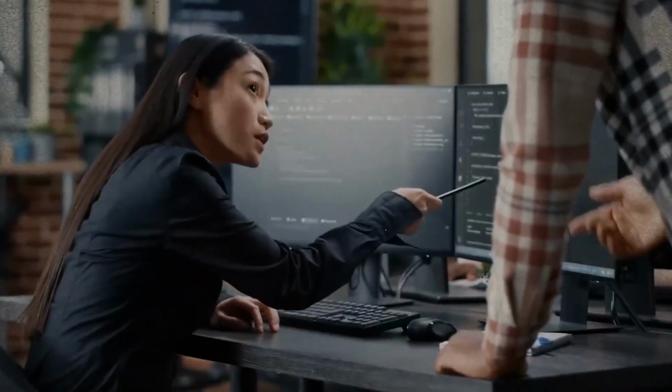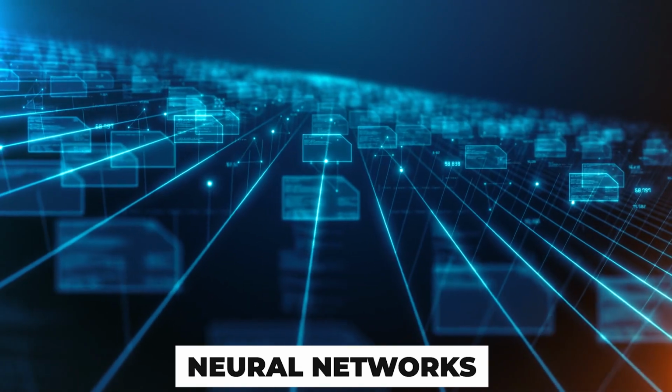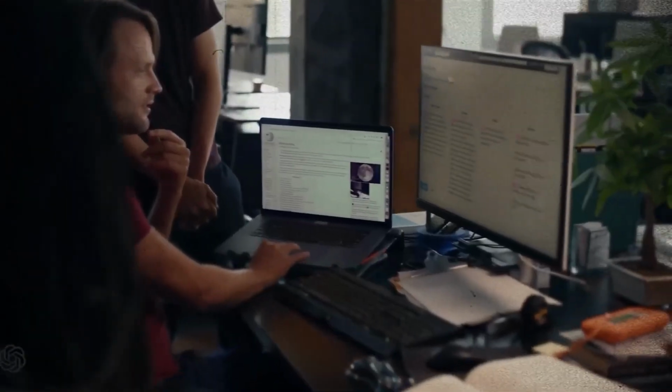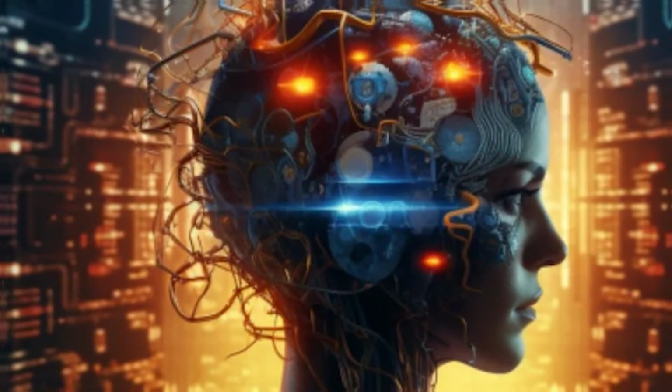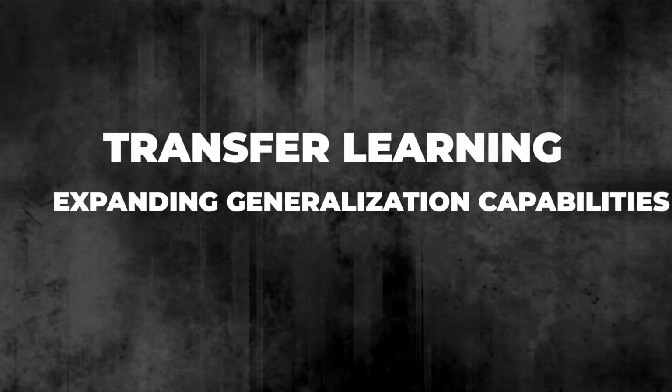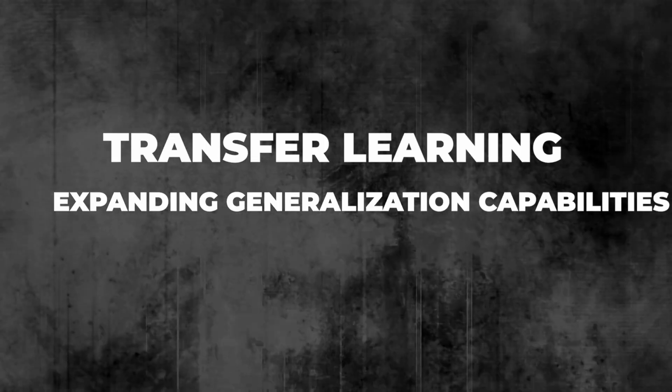Key features of deep learning: uses neural networks with multiple layers to process complex data. Can handle unstructured data like text, images, and sound. Can model human-like perception. Stage 4, Transfer Learning, expanding generalization capabilities.